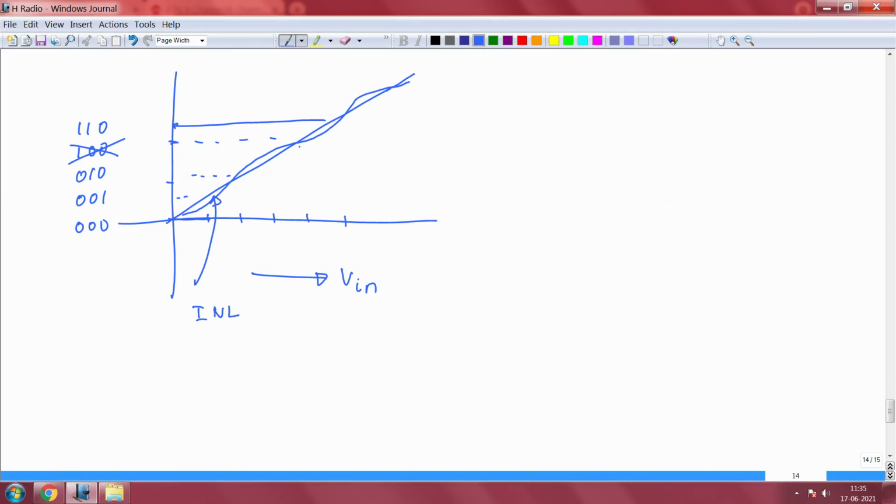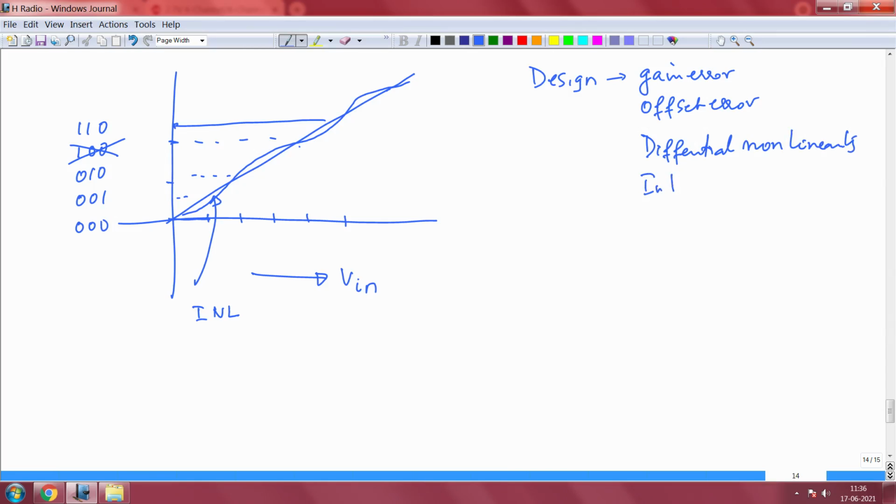It's nothing but accumulation. So, now you should know how to design with gain error, with offset error, with known DNL, and integral nonlinearity.